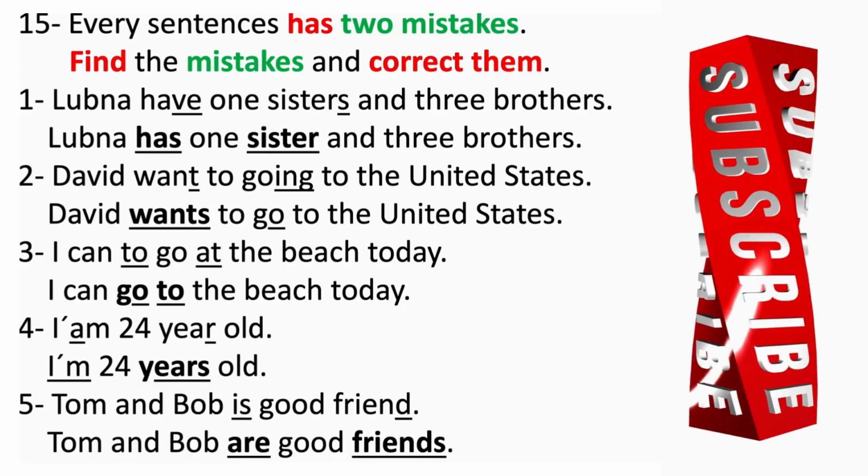So when we have the apostrophe, we don't write a. So I am 24 years old. Not year old, years old. The last example, Tom and Bob is good friend. So we have plural form here, the verb in the plural and the noun in the plural. So Tom and Bob are, not is, good friends, not friend.